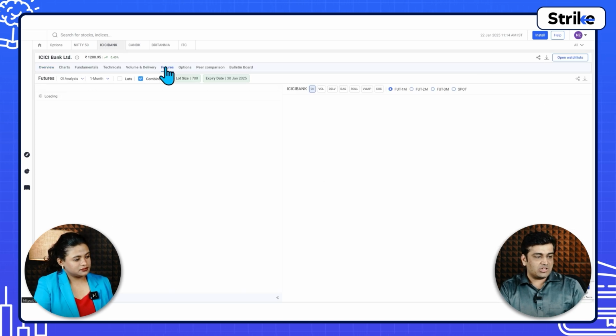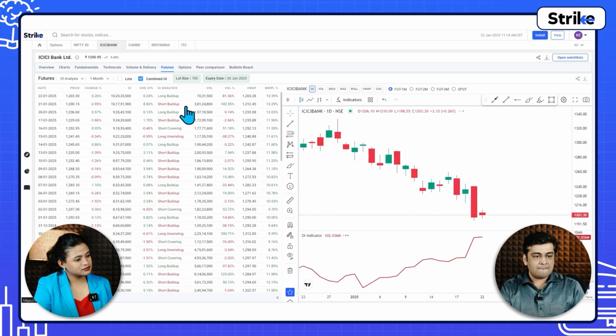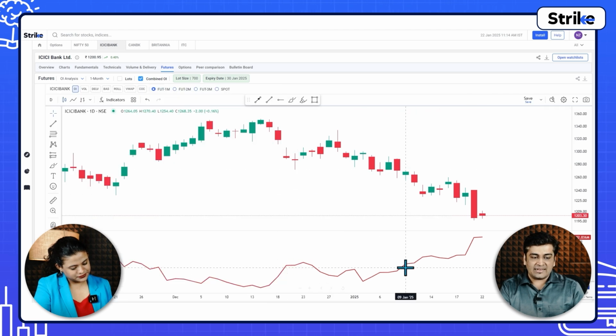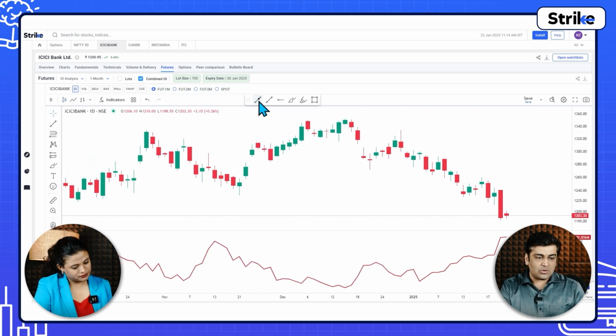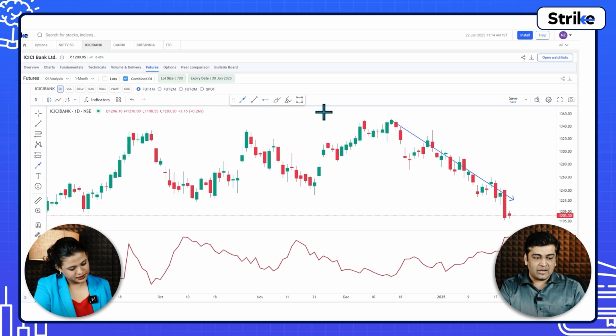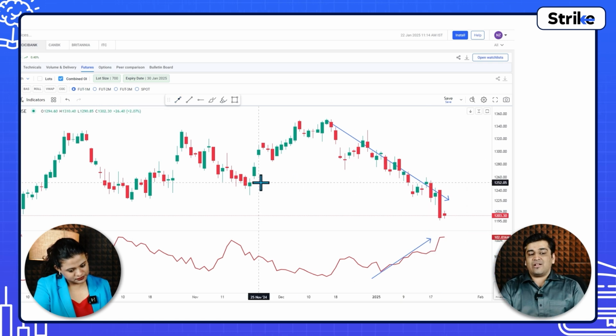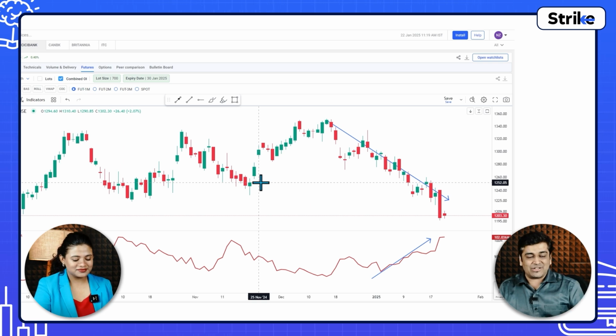We will go to the futures segment in ICICI Bank, and you can see the 1 month future, that is the January month contract. There is an OI indicator placed here; the red line is the OI indicator. See what is happening from this point of time. The prices have gone down, and the open interest has gone up. Viewers can also type in the chat box and comment section: when the prices have gone down and open interest is increasing, what does this mean?